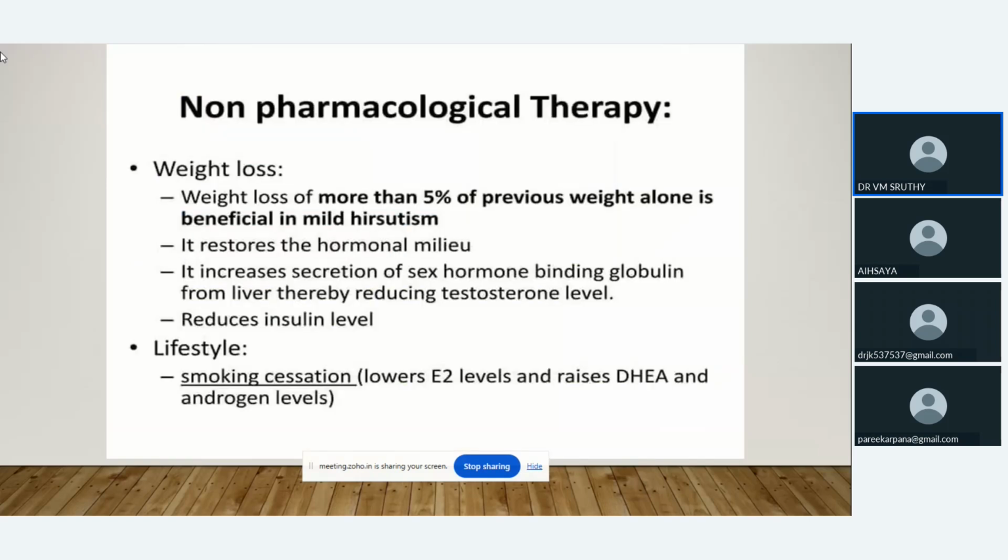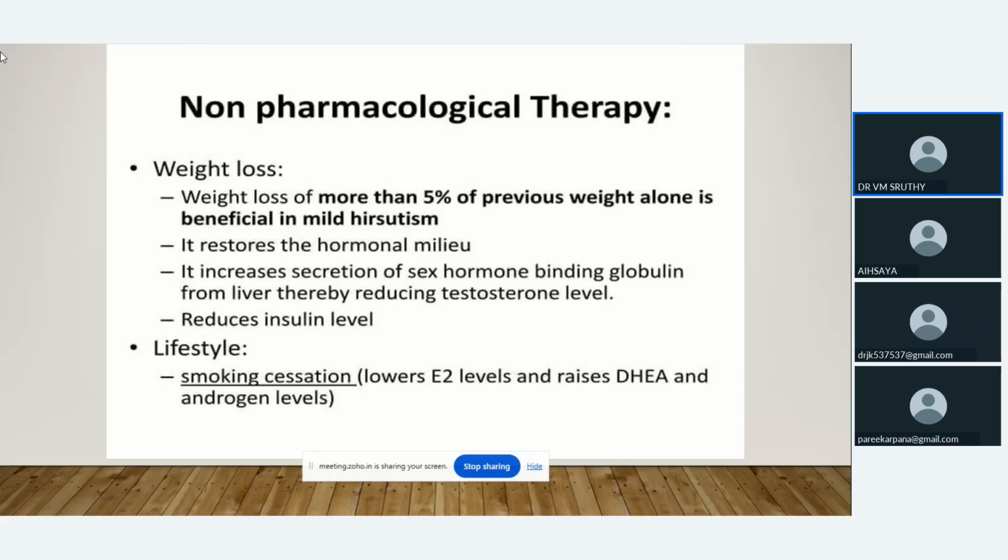Non-pharmacological therapy means we have to improve the lifestyle and achieve weight loss. Weight loss is very important because when we reduce the weight, that itself corrects the hormone levels. It will increase the secretion of sex hormone binding globulin from the liver, and then it will reduce the testosterone level, the free testosterone level. Insulin level is also reduced by reducing the weight. So weight loss programs are very important in PCOS.